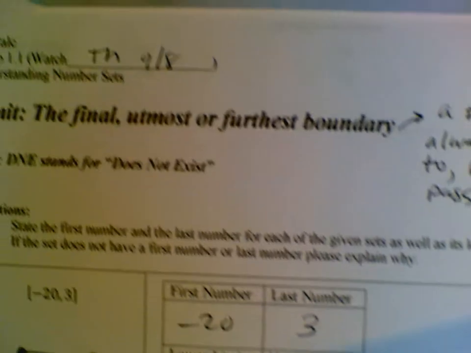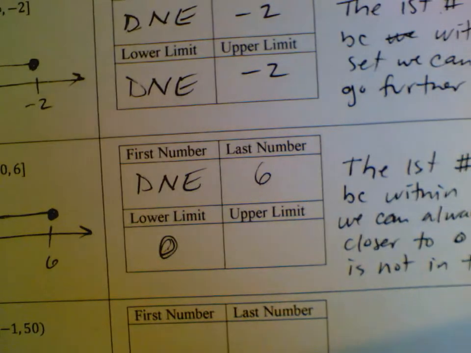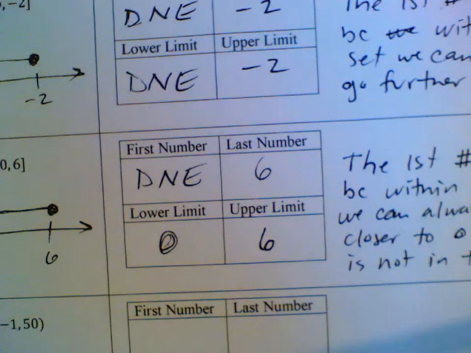All right, let's back up here. It is the final utmost or furthest boundary that we have while moving left in this set. Okay, last number, 6. Similar reasons as before.